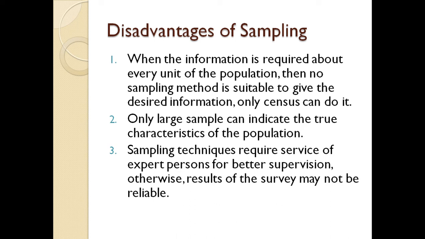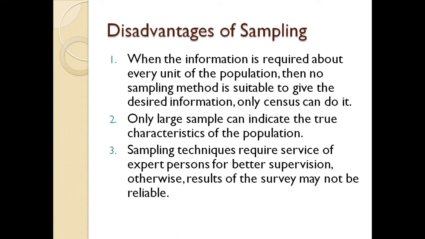So whenever the data is required from each and every unit of the population, the sampling method is not used there. Then the second limitation is that only a large sample can indicate the true characteristics of the population.